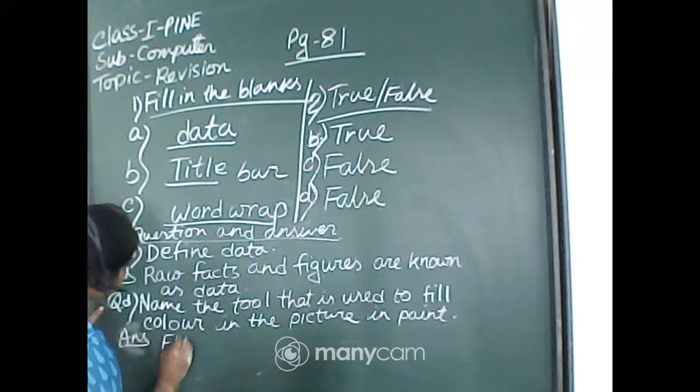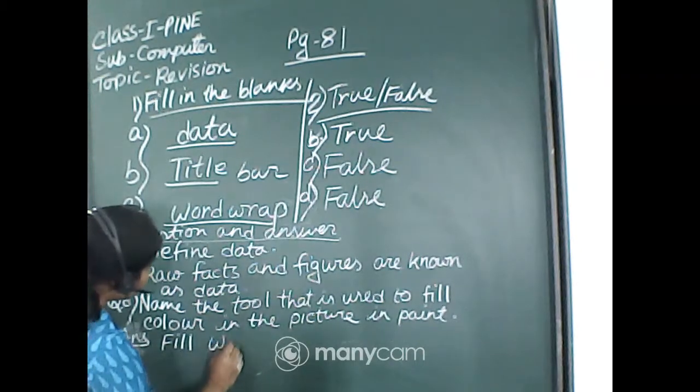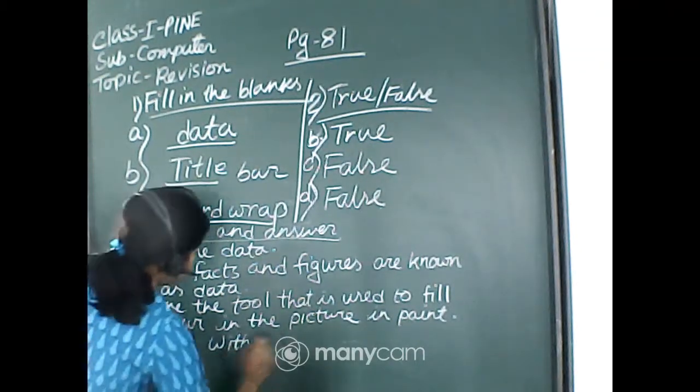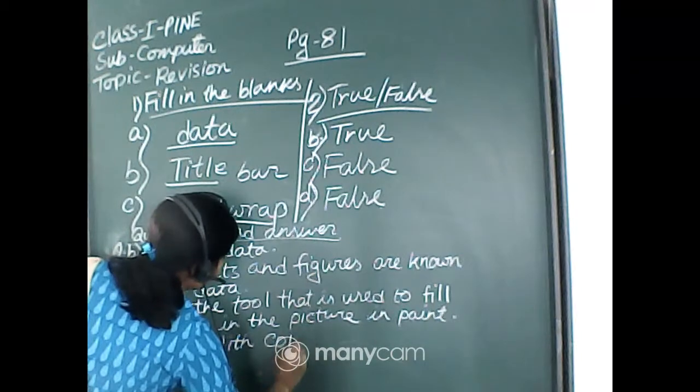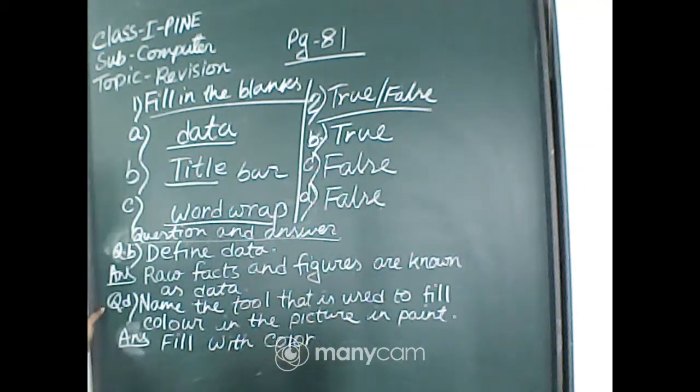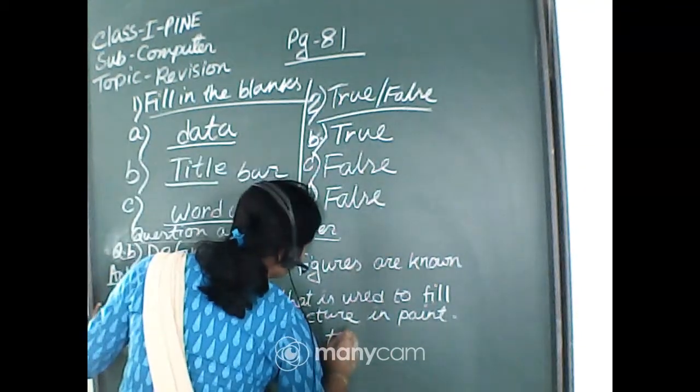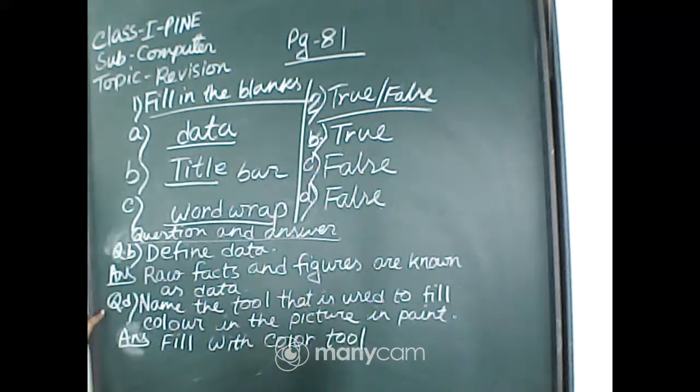Fill, F-I-L-L. With, W-I-T-H. Color, C-O-L-O-R. Fill with color tool. Name the tool that is used to fill color in the picture in Paint. The name is fill with color tool. Yes, Jarin. Not fill color, not color groups. Fill with color. Devdeep, C-O-L-O-R. Done? Fine.